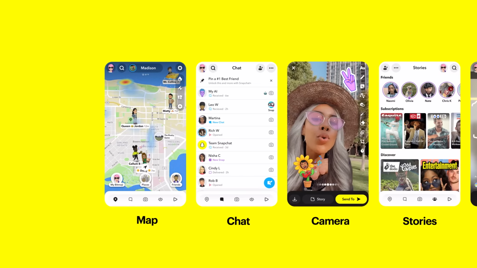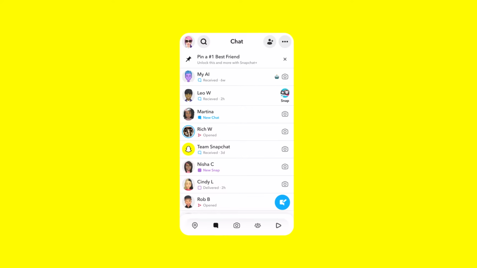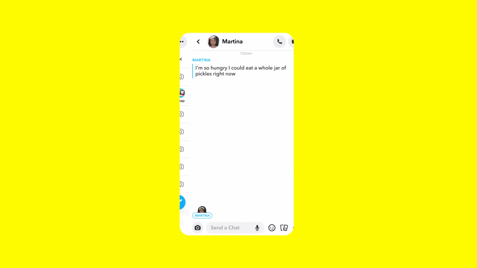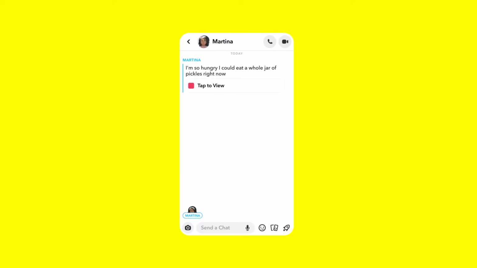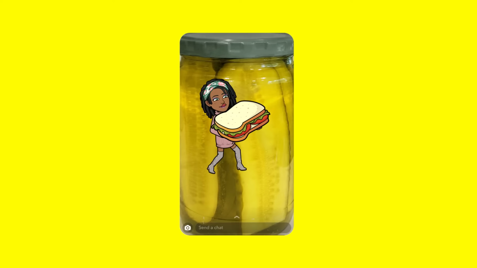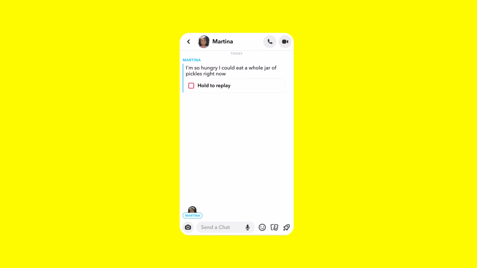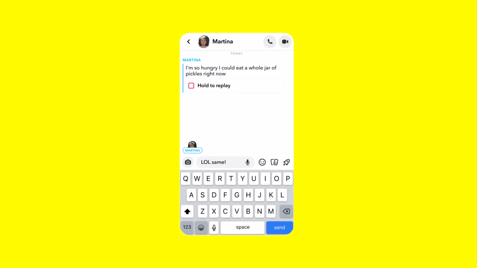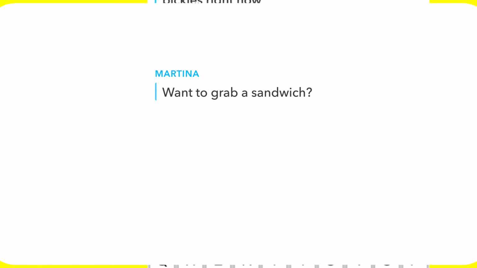To the left of the camera is Chat, where you can talk to your friends and family using text and pictures. Your chats will show when both friends are there at the same time. They'll indicate when your friend has opened and viewed your snaps. Snaps and chats delete by default to mirror real-life conversations, where what you say or do isn't recorded forever and shared with a bunch of strangers.